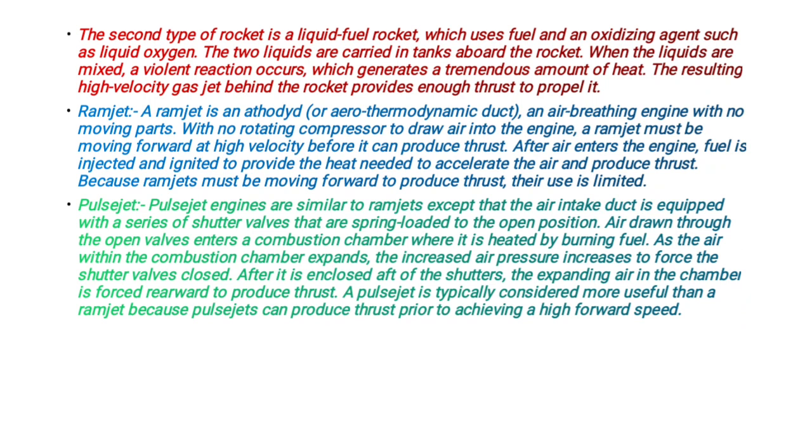That is the main difference between a ramjet and the pulse jet engine: the pulse jet contains a shutter valve which is spring-loaded and always in an open position. They only close when the air in the combustion chamber expands and forces them closed. That's why the pulse jet is considered more useful and can produce thrust at a high forward speed.